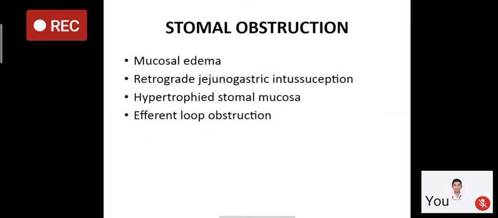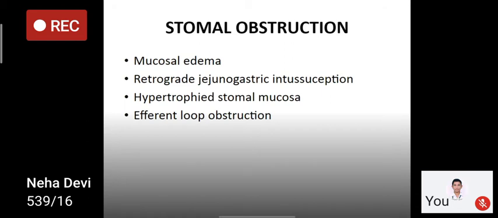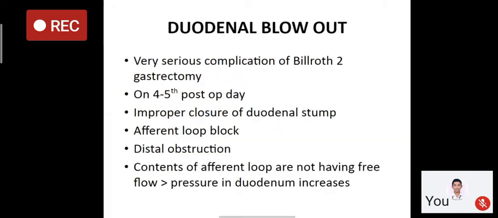And now stomal obstruction. If we do gastrojejunal anastomosis, in the loop gastrojejunal anastomosis, there may be mucosal edema, or there is obstruction of the efferent loop, or there is hypertrophy of the mucosa of the stoma, or there is retrograde jejunogastric intussusception. Due to intussusception, there is stomal obstruction, so the content will not go downwards. And this is the dreaded, very serious complication after Billroth 2 surgery.